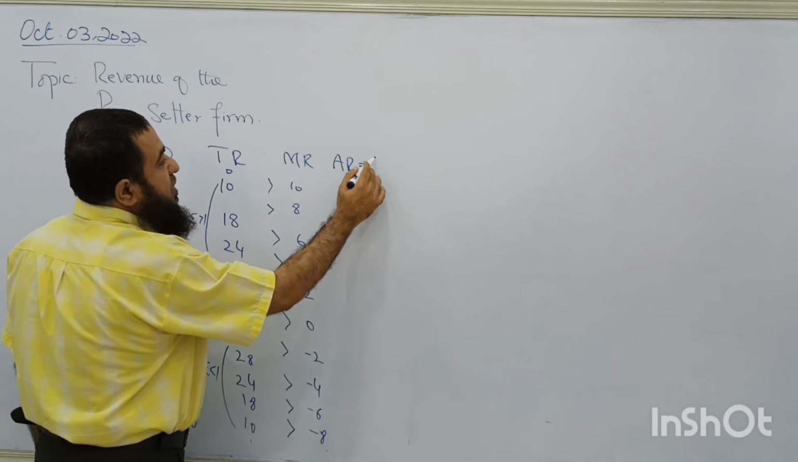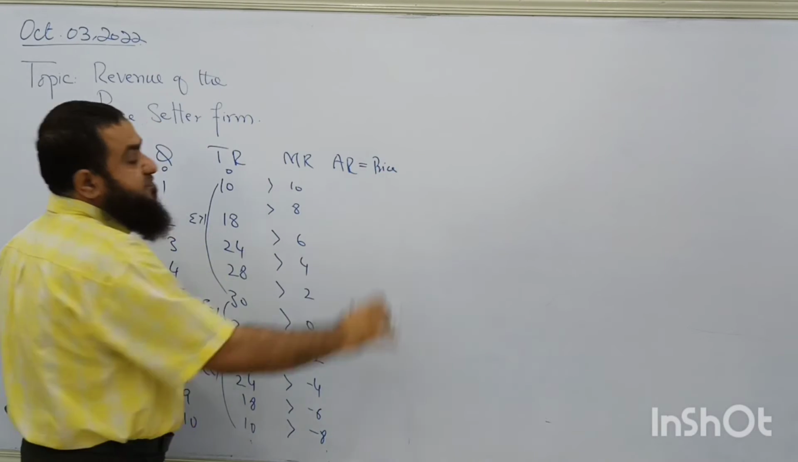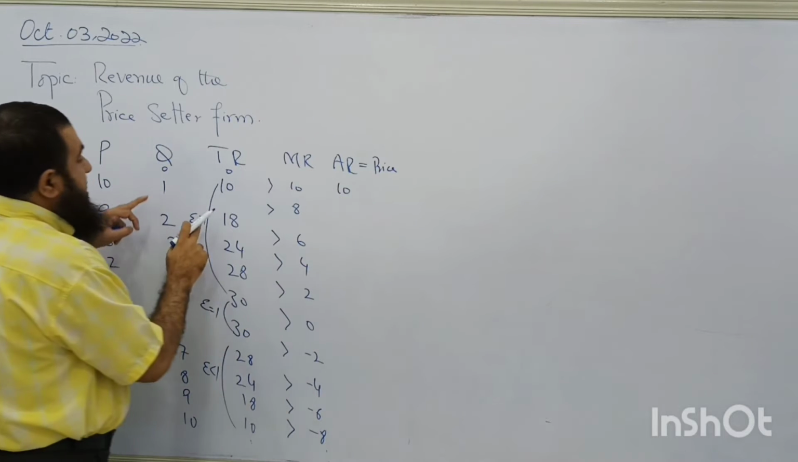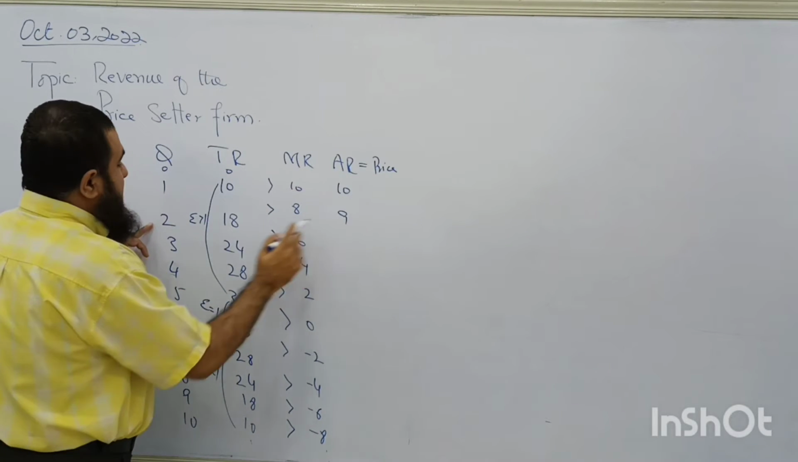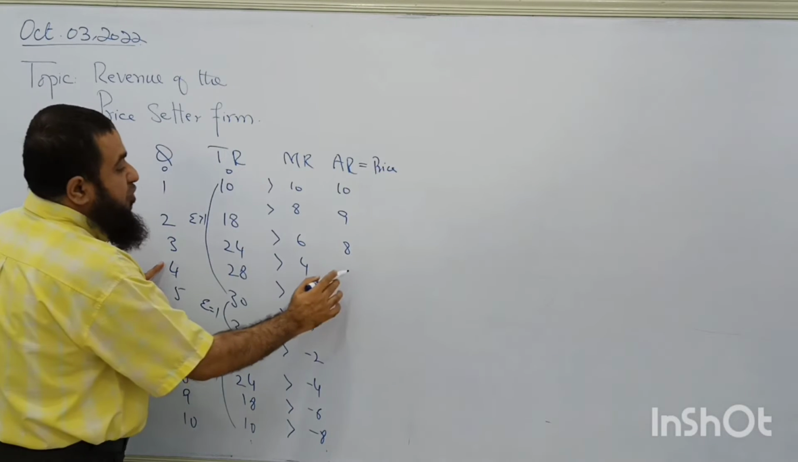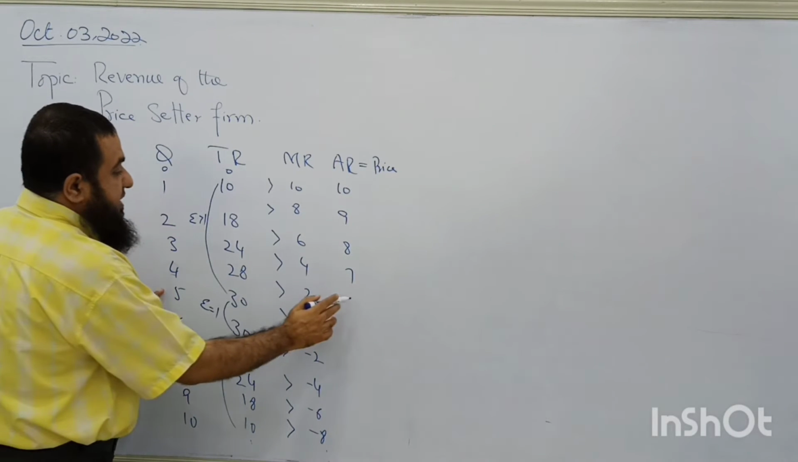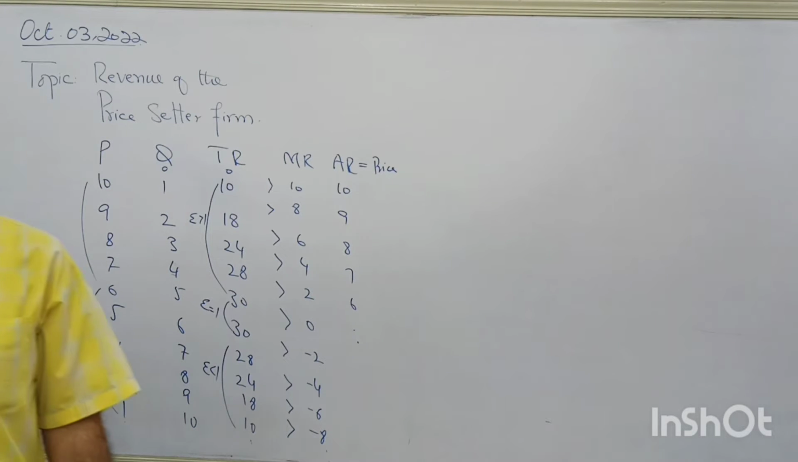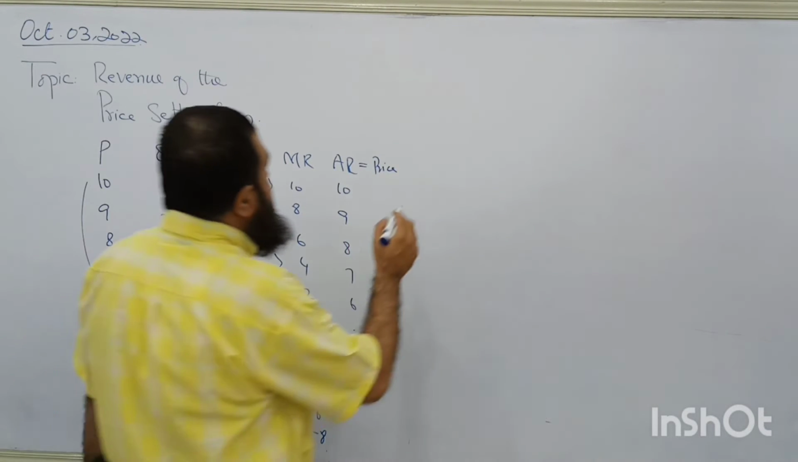Now what is average revenue? We said it is equal to the price of the product. Like 10 by 1, this is 10. 18 by 2, this is 9. 24 by 3, it is 8. 28 by 4, it is 7. And then it is 6 and so on. It comes out equal to the price of the product. Clear? Now I am going to draw their shapes and I will explain how it happens in the diagram.